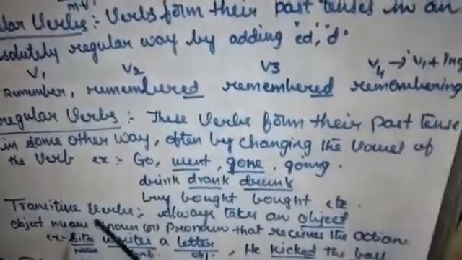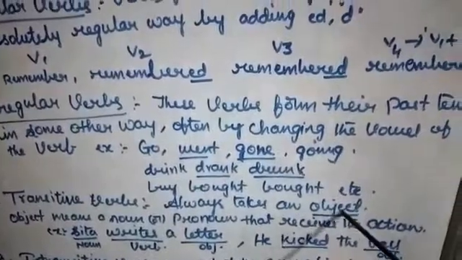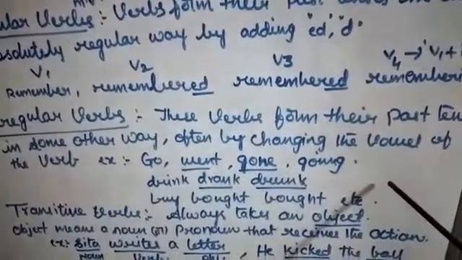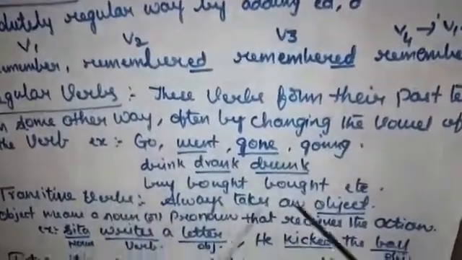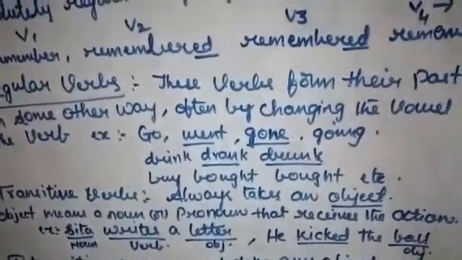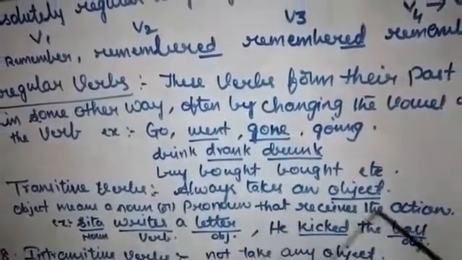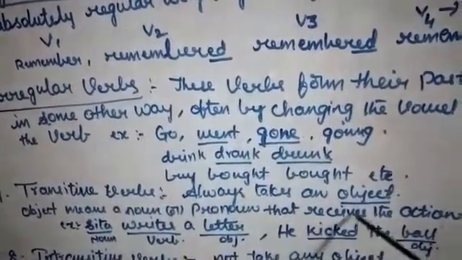Now, transitive verbs. What are transitive verbs? Transitive verbs always take an object. Subject, verb, object is the structure of an English sentence. So these transitive verbs will have objects. Object means what? An object is a noun or pronoun that receives the action.